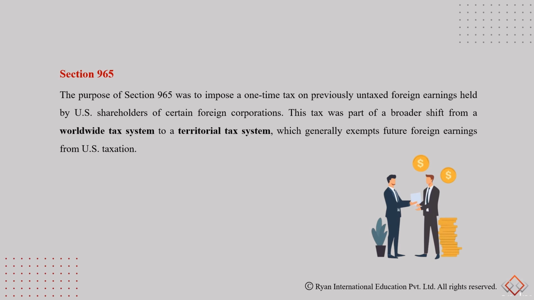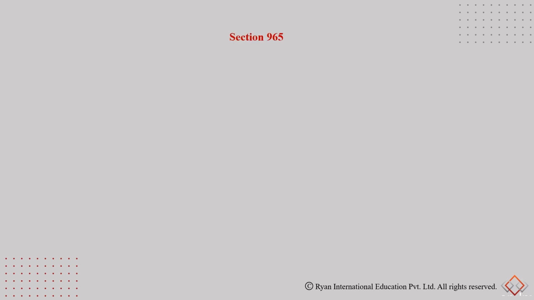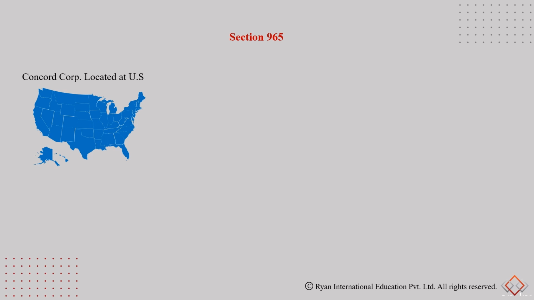So therefore, the sole purpose of Section 965 was to impose a one-time transition tax on any previously untaxed foreign earnings held by these corporations. Now, this tax was part of a broader shift from a worldwide tax system to a territorial tax system, which generally exempts future foreign earnings from US taxation. Now let's understand and visualize Section 965.